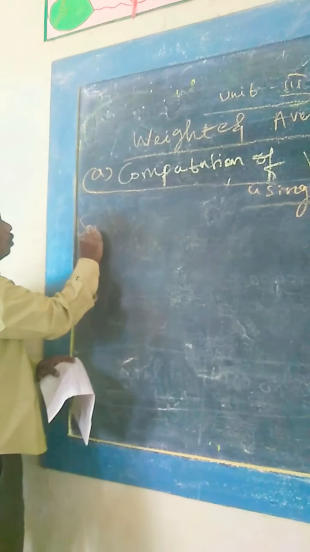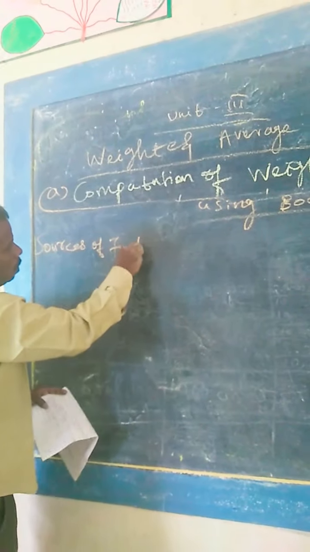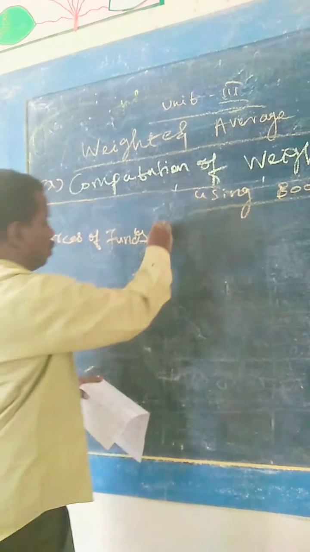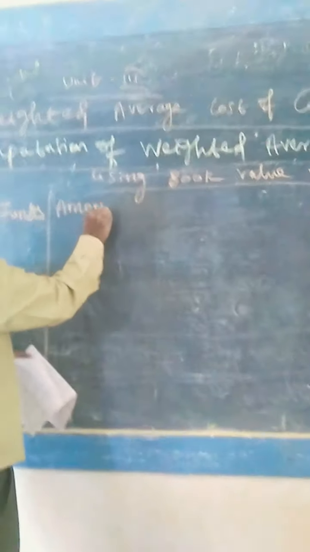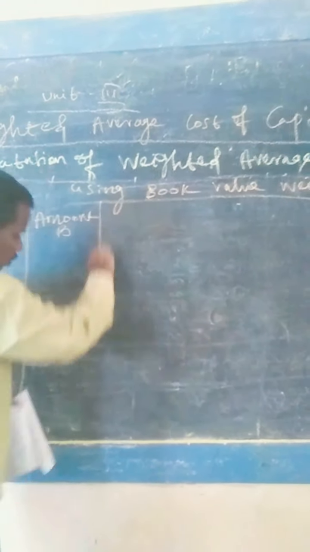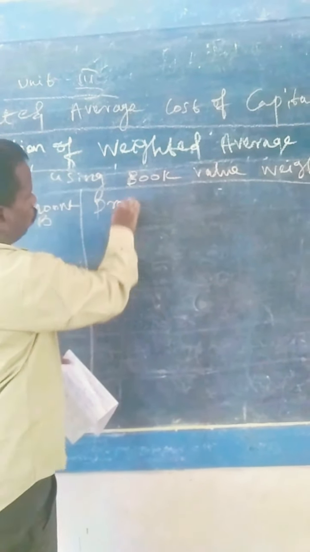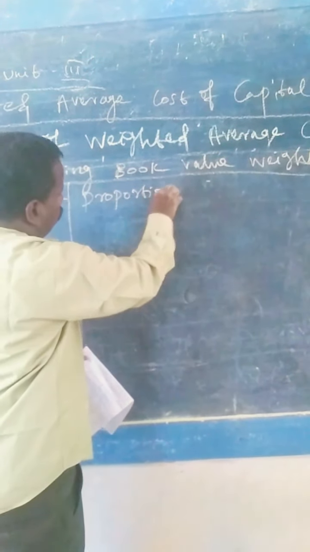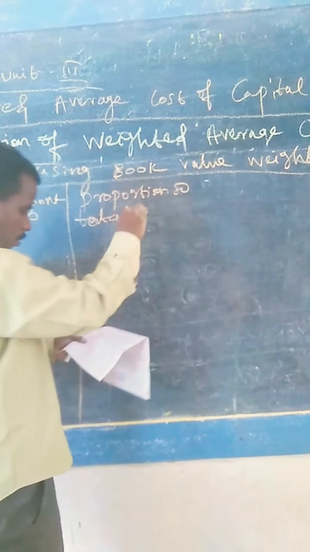Then the first column, sources of funds. The next column, amount and fees, which is also given in the problem. Next column, proportion to total.